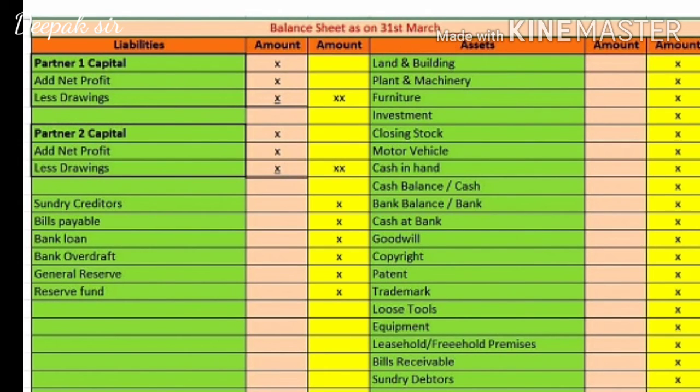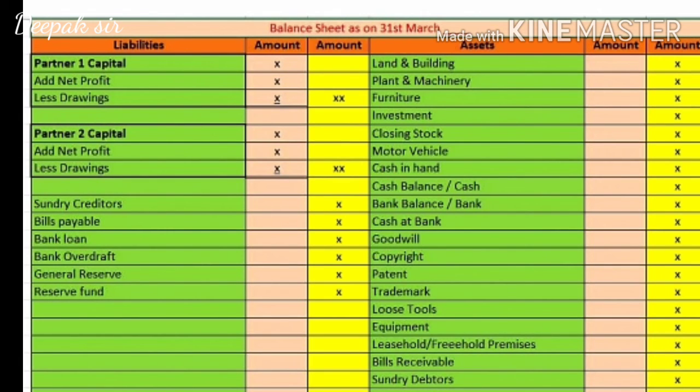All these assets will be recorded on the right hand side, and there are a few amounts receivable such as bills receivable and sundry debtors, which will also be recorded on the right hand side, that is, the asset side.